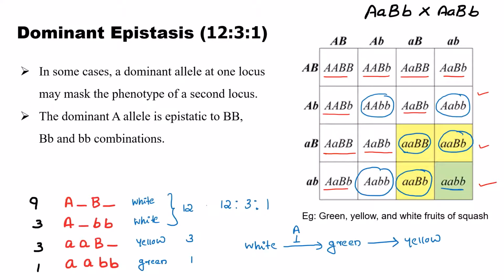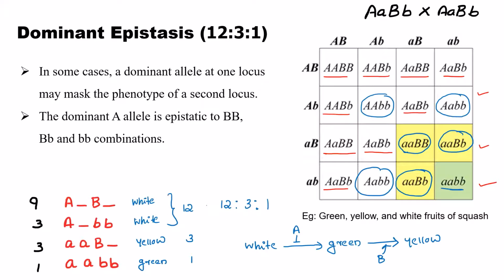Here the green color will change to yellow color by the gene B, the dominant form of the gene B. Okay. If there is no dominant allele B, this green color pigment will not change to yellow color pigment.